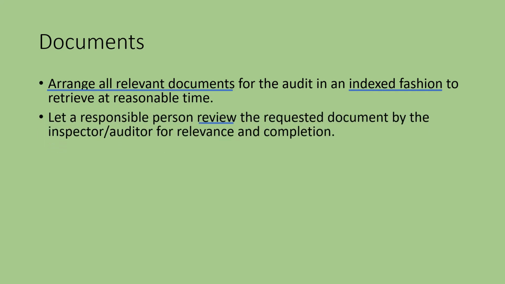Let a responsible person review the requested documents by the inspector or auditor for relevance and completion. Set the documents on a table closer to the place where the documentation review is under progress. Keep one responsible person to check and review the requested document for completion and ensure that the correct document is submitted for review. Check whether or not all signatures are done and the data is presentable.